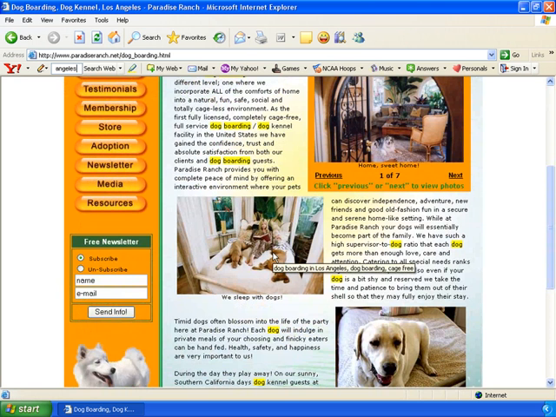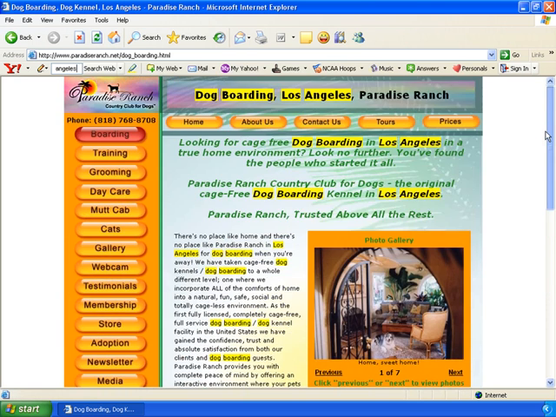Bottom line, this is a highly optimized web page, and it shows up for that keyword term, dog boarding Los Angeles. All of these SEO elements I've pointed out and several others are what has made Paradise Ranch Country Club for Dogs the top dog when searching for dog training in Los Angeles, California.